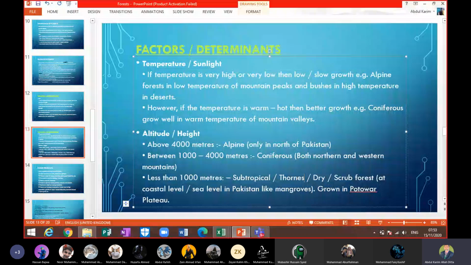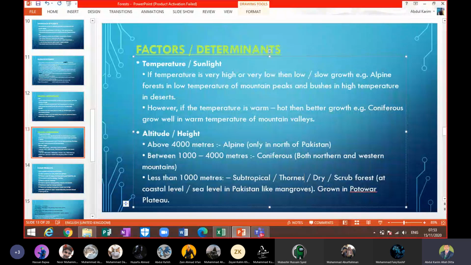And below 1,000 meters you have subtropical thorny dry scrub forest, mangroves at sea level, and even bela or riverine forest, which grows on both sides of the river Indus and its tributaries.